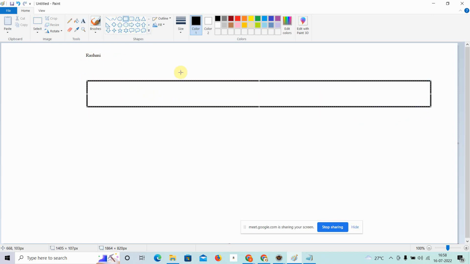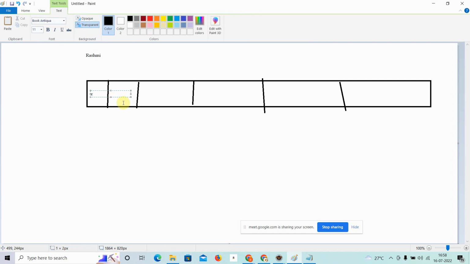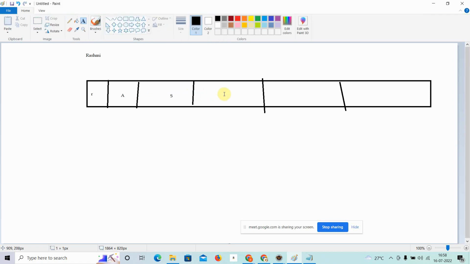First try to understand, whenever you get any puzzle or question, how you can do it. So I need to create an array, 1 2 3 4 5, like this. I will take each character at one place: r here, a here, s here, h here, m here, i here.